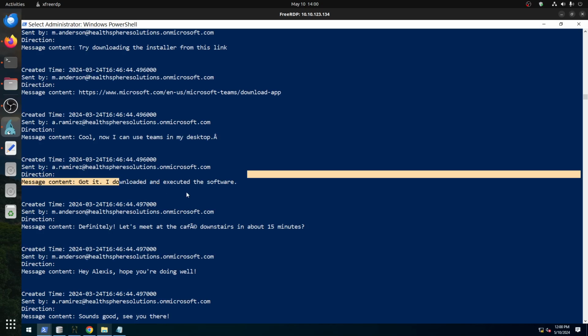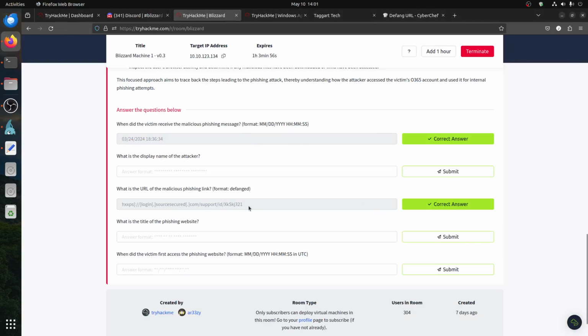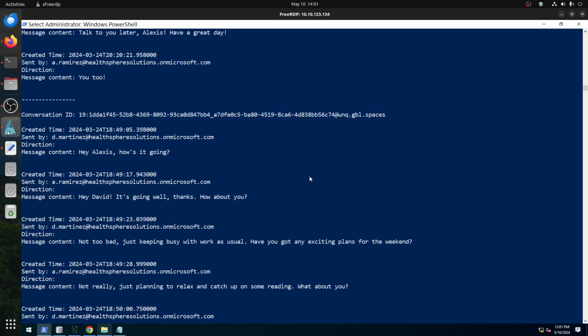So basically a person sent him a link and he clicked on it. So we know now when it was, and you know the phishing link. What is this? The attacker. What's that email again?